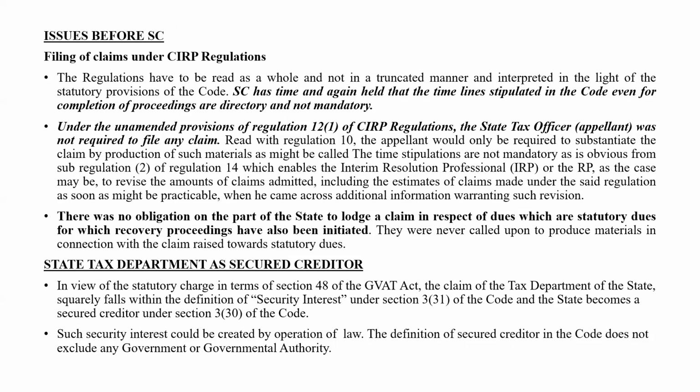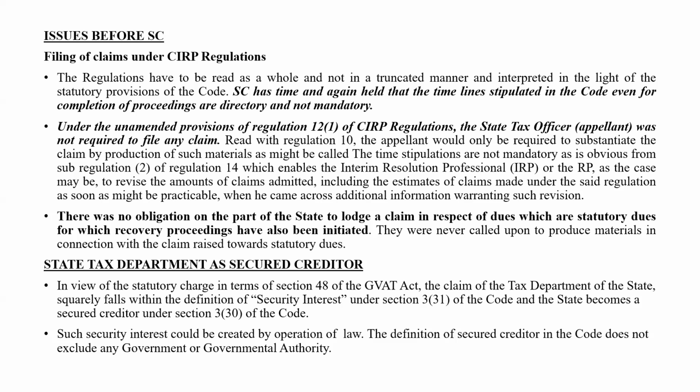And they said there was no obligation on the part of the state to lodge a claim in respect of statutory dues for which recovery proceedings have also been initiated. So they said there is a statutory charge in terms of section 48 of the Gujarat VAT Act. The claims of the tax department of the state squarely fall within the definition of security interest under section 3 subsection 31. So section 3 subsection 31 gives the definition of security interest. So they said the state becomes a secured creditor under section 3 subsection 30. Such security interest could be created by operation of law also.